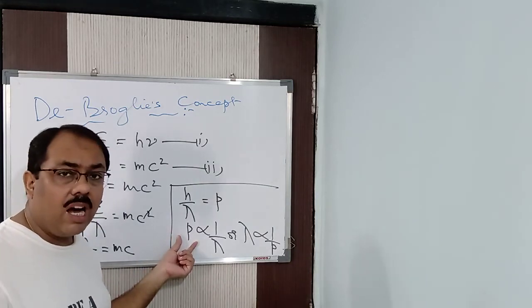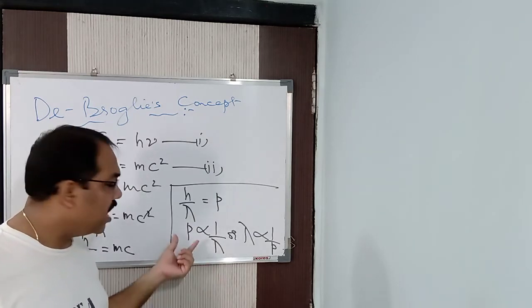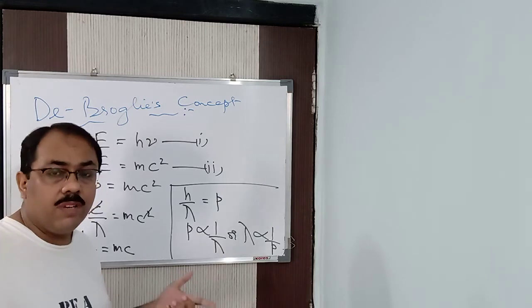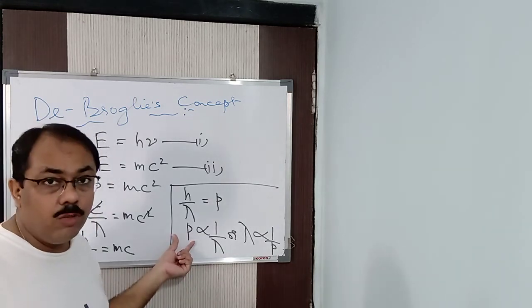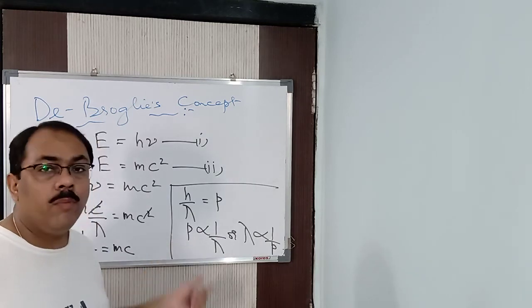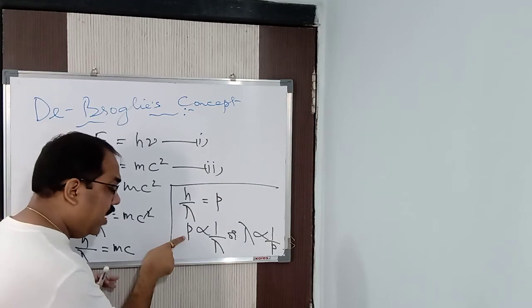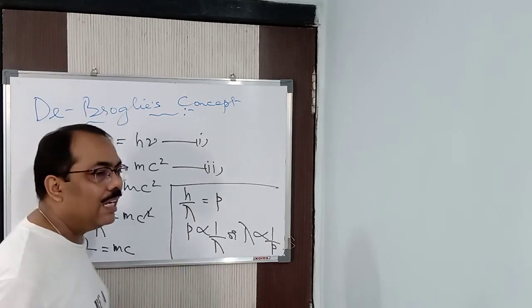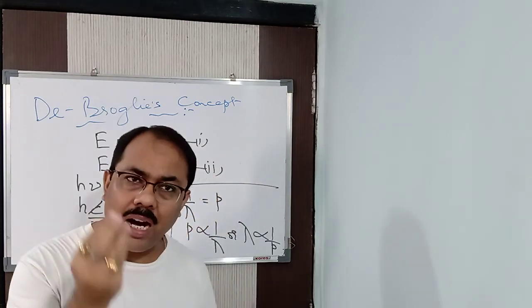Or a bus, a car, a scooter, a cycle, a train, whatever it is: the mass is much larger than that of an electron. So the momentum is huge, and if the momentum is more, the wavelength will be less.